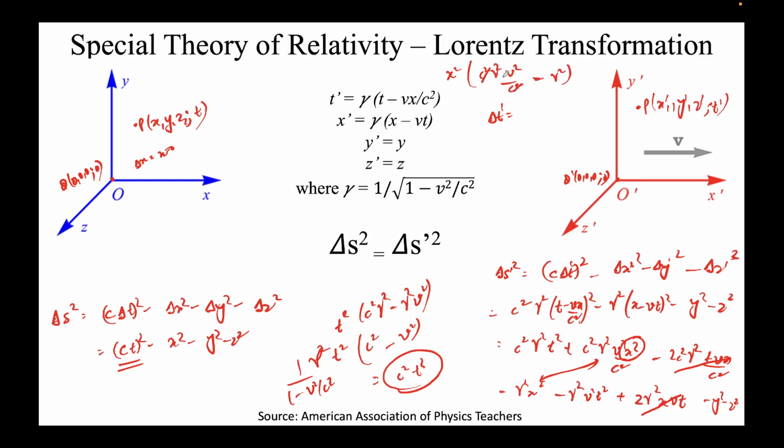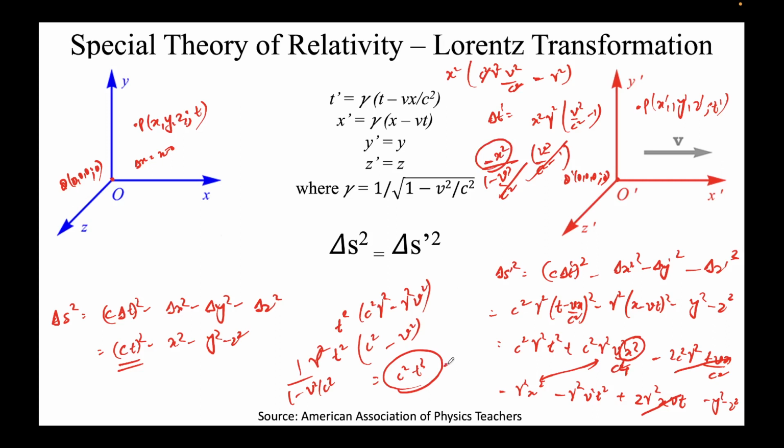C square gets cancelled, so if I take gamma square common, c square gamma square, this is, just hold on a second, I'm missing a square term somewhere. Yeah, it will be c to the power 4 here, sorry. Yeah, so it will be v square by c square minus 1. Let's put the value of gamma square here. Gamma square is nothing but 1 minus v square over c square, and this will be v square over c square minus 1. This gets cancelled with this with a negative sign. So x square coefficient is coming minus 1.